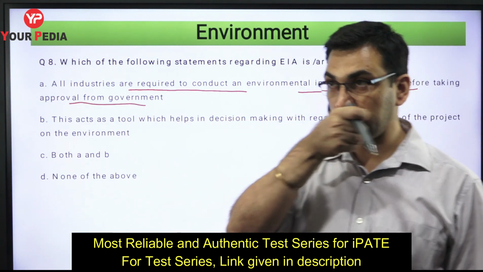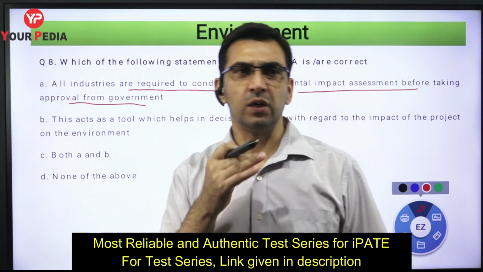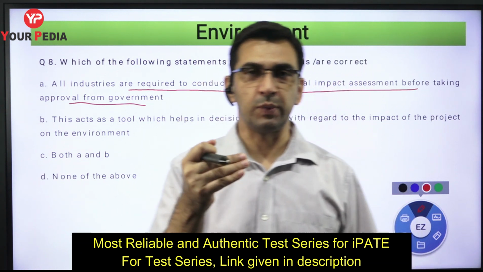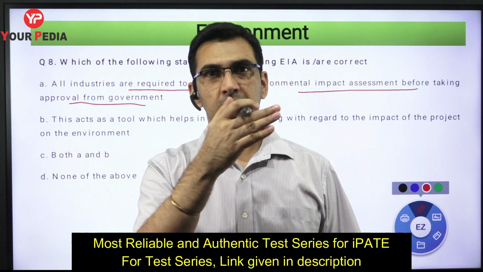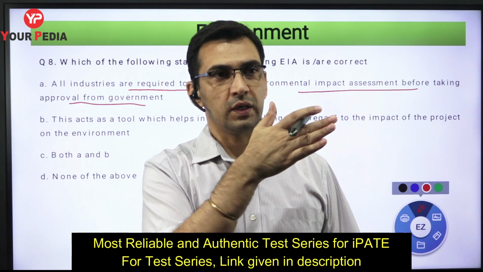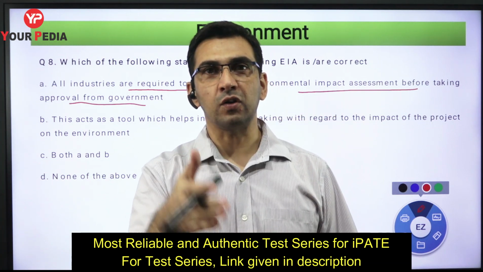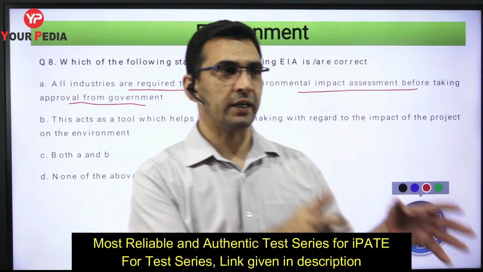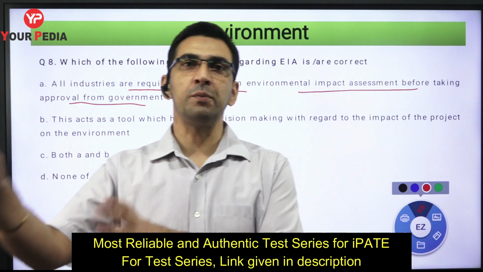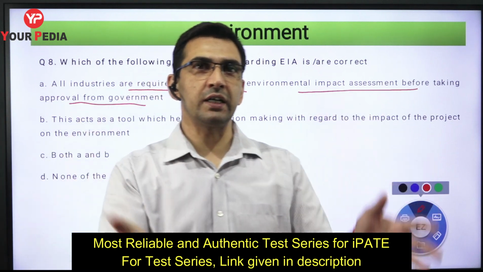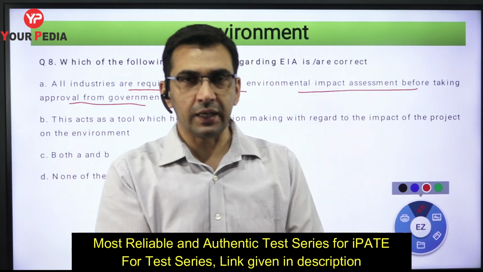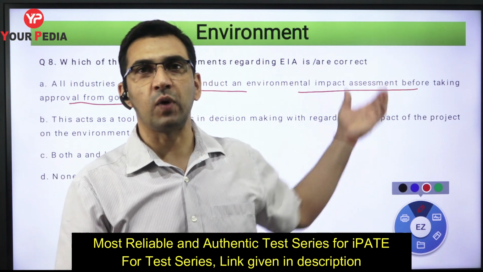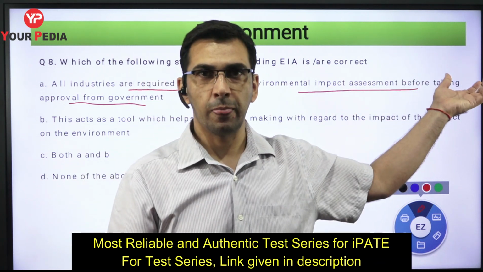Now the point is, when we carry out the environmental impact assessment, that means assessment of the impact of that project on the environment. If we want to find out what impact implementing that project will have on the environment, we call it environmental impact assessment.